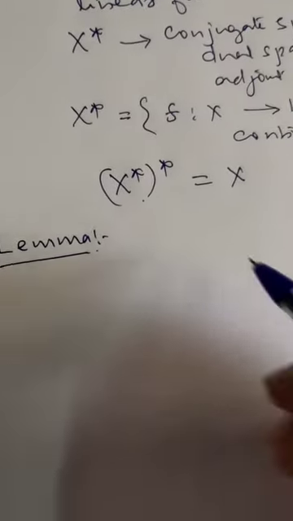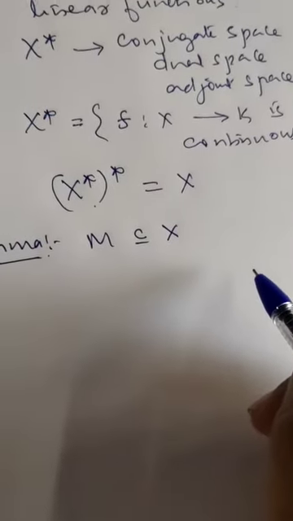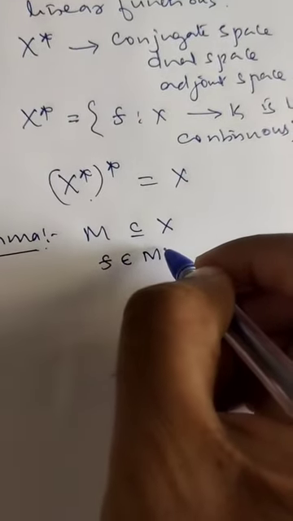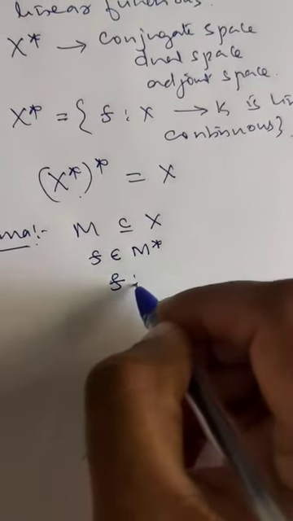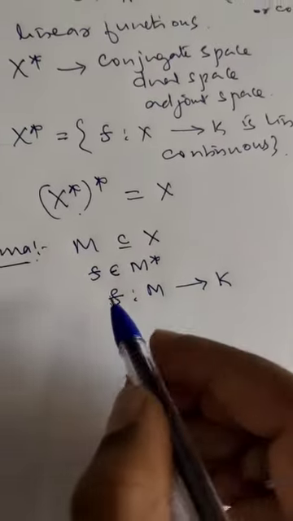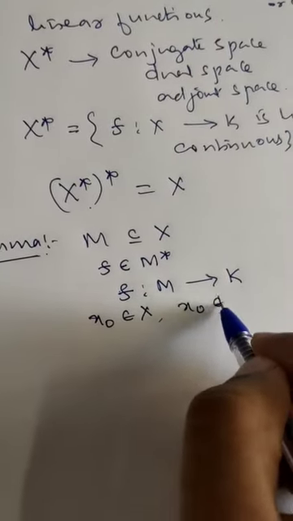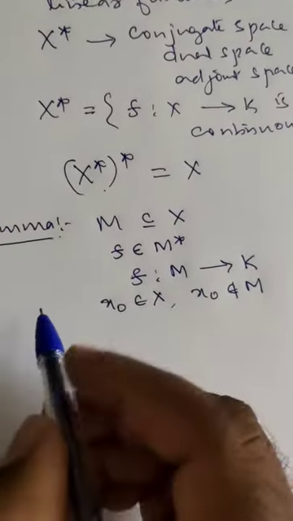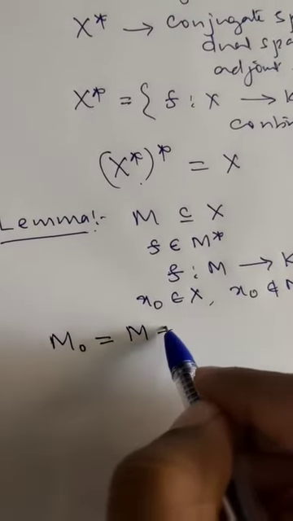The lemma says, suppose M is a linear subspace of a norm-linear space X, and let F be a functional defined on M. F be a functional defined on M means F belongs to M star, or F is a functional from M to K. Now suppose X naught is a vector which belongs to X and which doesn't belong to M. Then we construct a subspace M naught using M plus X naught.